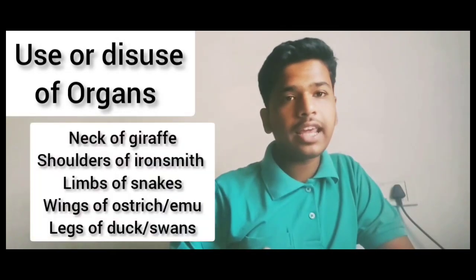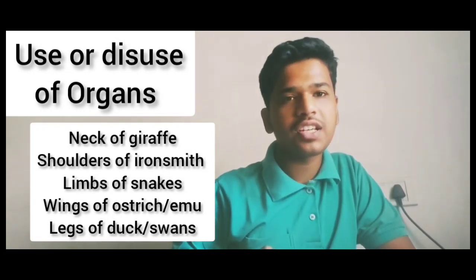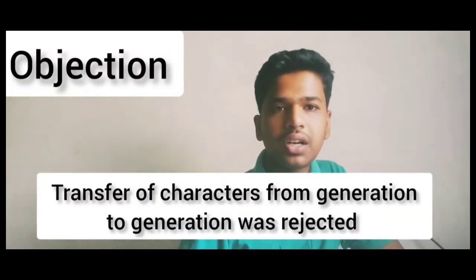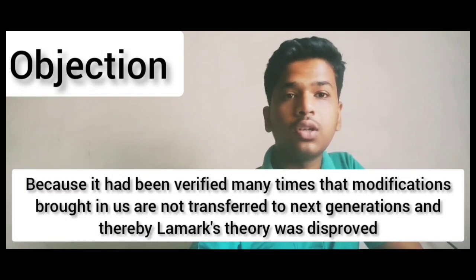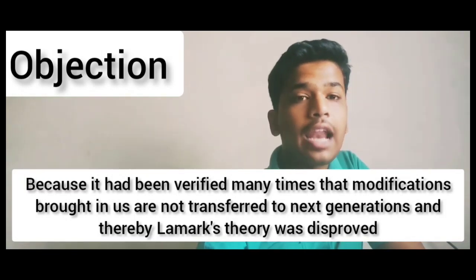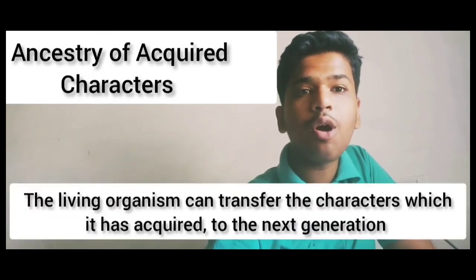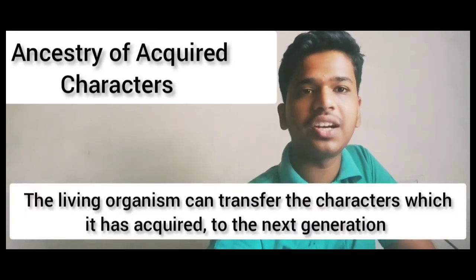For example, neck of giraffe, shoulders of Smith, wings of emu and ostrich, limbs of snakes, legs of ducks and swans. The transfer of characters from generation to generation was rejected because it has been verified many times that the modifications brought in us are not transferred to the next generation, and thereby Lamarck's theory was disproved. Inheritance of acquired characters: the living organism can transfer the characters which it has acquired to the next generation.